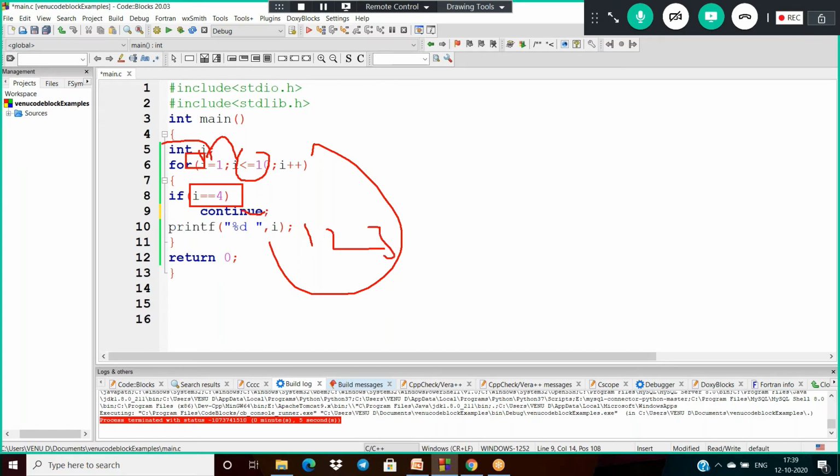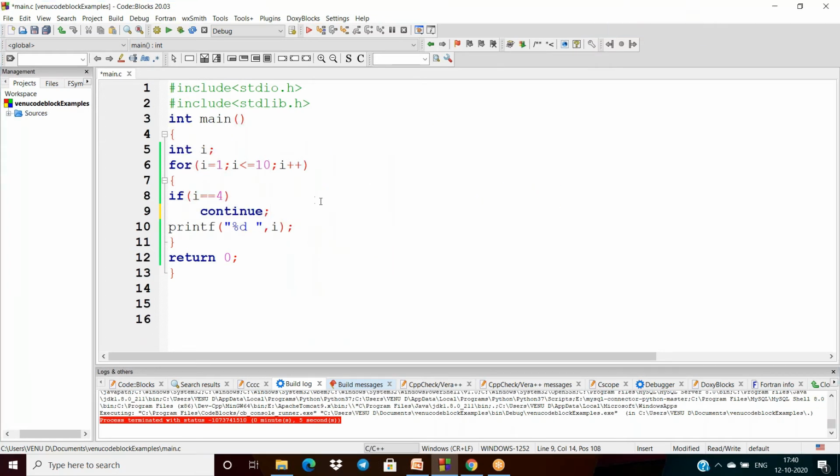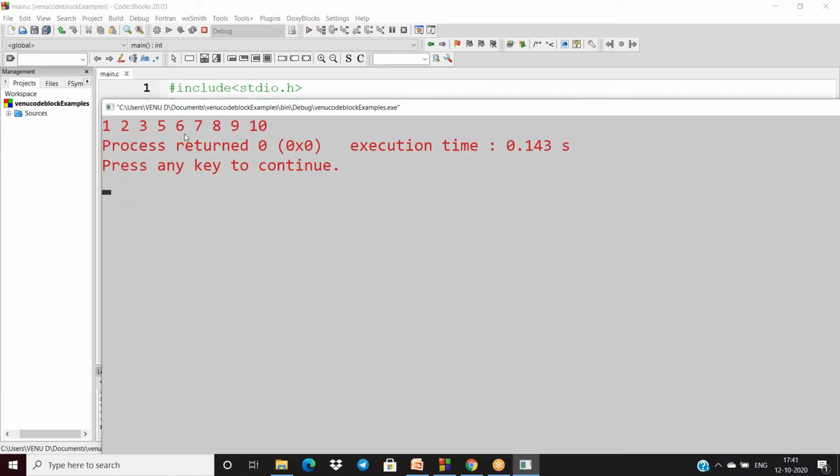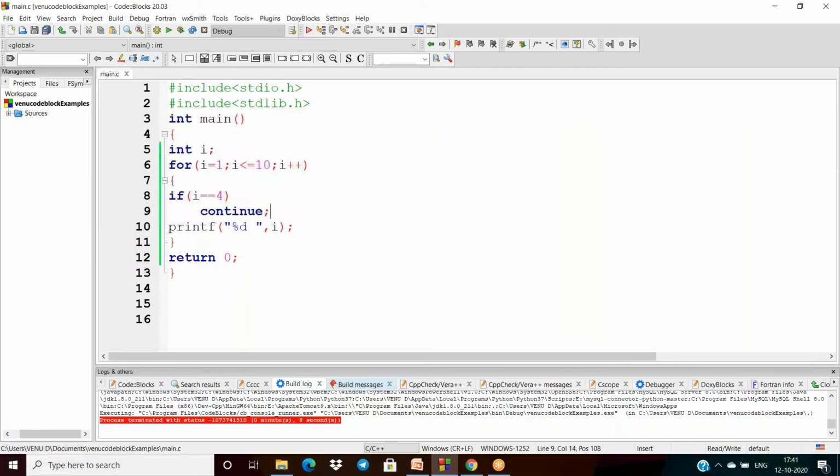Then immediately this is skipped, and the cursor reaches the increment. Then the I value will be 5, but it skips the remaining statements. So indirectly, continue with the next iteration means the statements after the continue are not executed. That is why it will print 1 2 3 without printing 4, and 5 to 10 will come. Except 4, the remaining 1 to 10 values will come. So this is about continue.